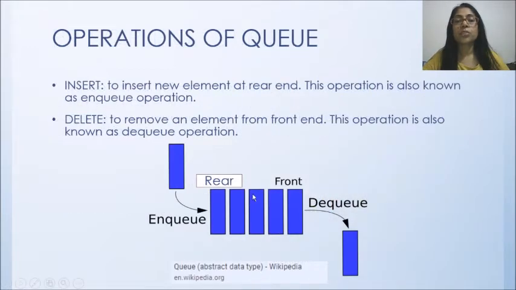So suppose this is my queue of elements. These are the elements of the queue. So it will maintain two ends, rear and front. Deletion will happen on front and addition will happen on rear. New element can be added at rear end, and this operation is also known as NQ operation. If you delete something from the queue, you will delete it from the front end, and this operation is called DQ operation.